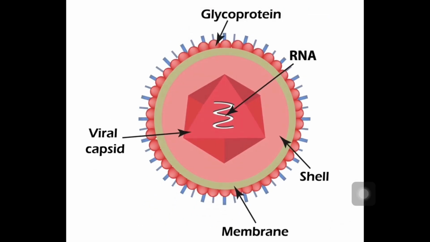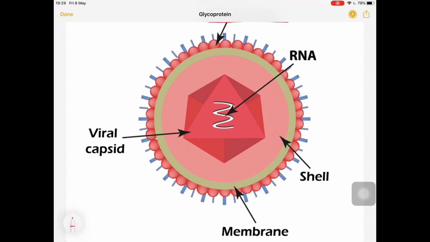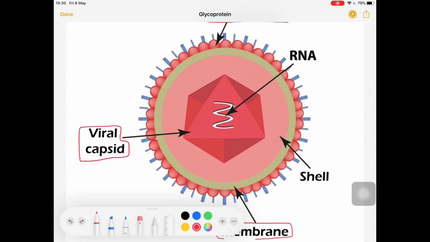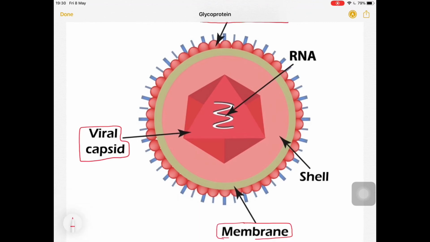This is the structure of the polio virus in front of you, in which you can see the glycoprotein, a special kind of protein. Many kinds of viruses are surrounded by glycoprotein, and it is protected by its viral capsid, which you can see on the screen. It has a membrane, and here it has its own shell.